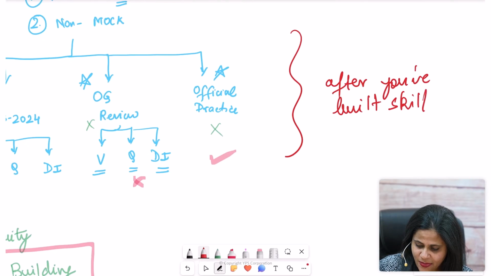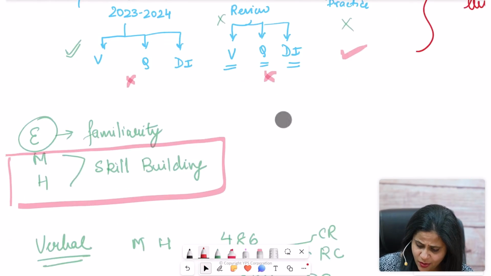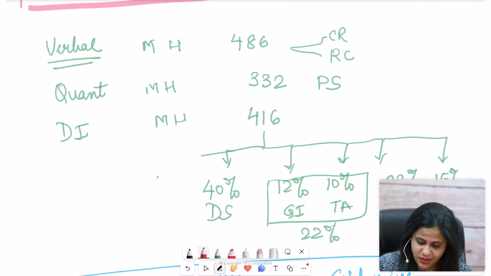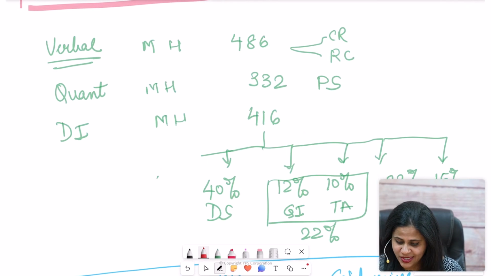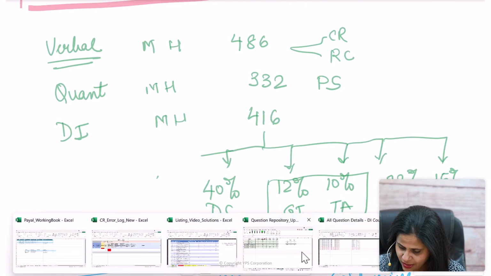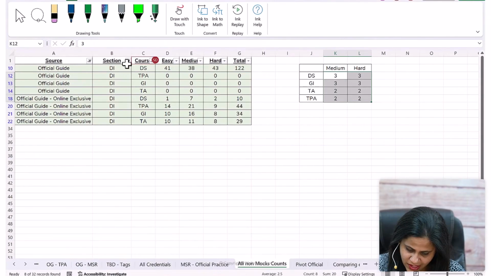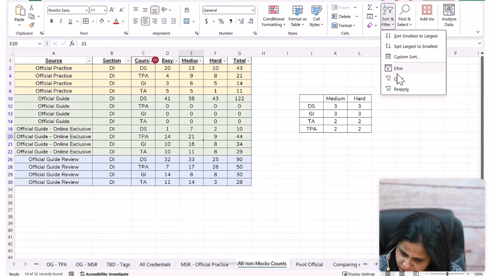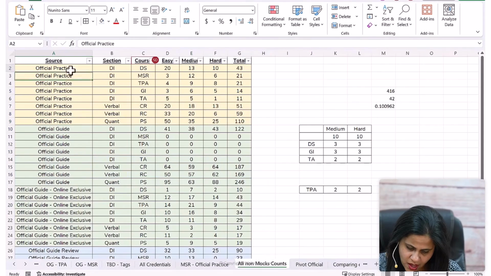Okay, secondly, you have a lot of content available. Again, rely on the medium and hard questions, and this is the distribution over here. I'm going to share this Excel sheet with you as well, so that you get a sense of which platform has what kinds of questions. So let me just show you that. Right, so over here, there are still some filters on. Filter clear. Yeah, so you see this is the official practice platform, and what's the number of easy, medium, hard questions.